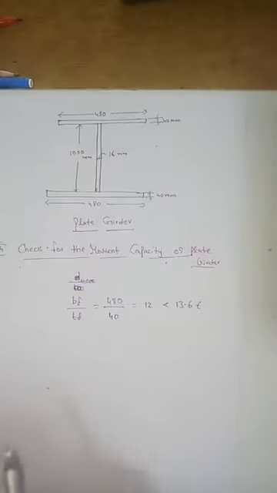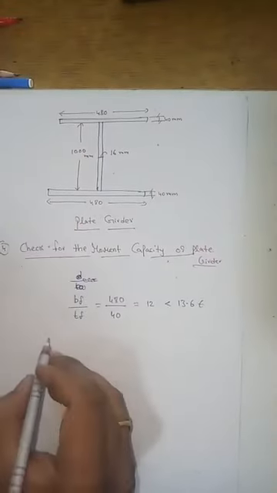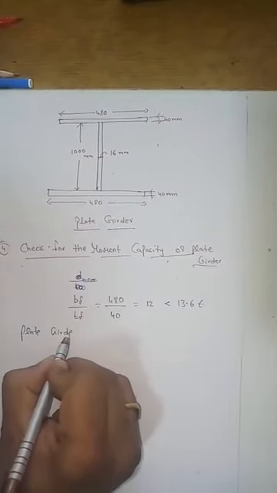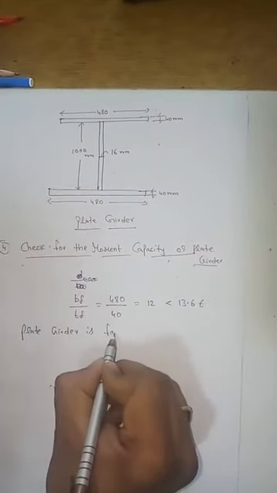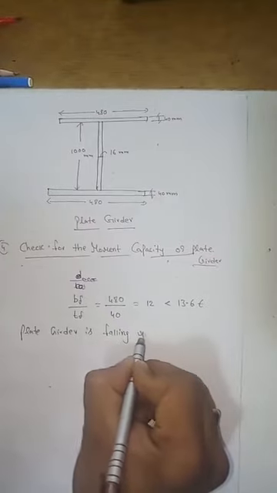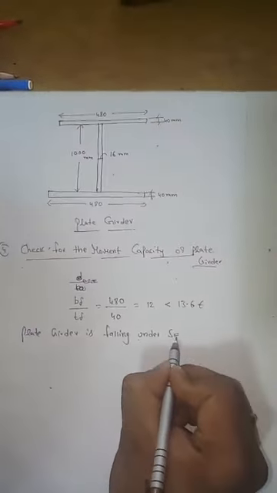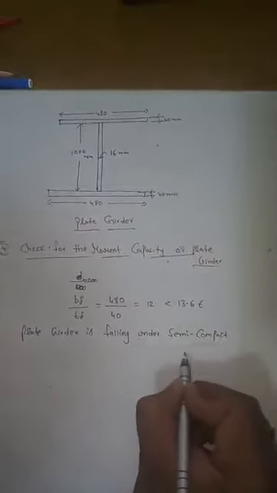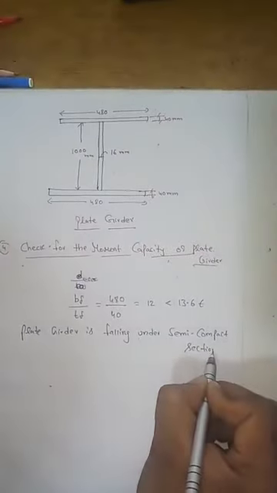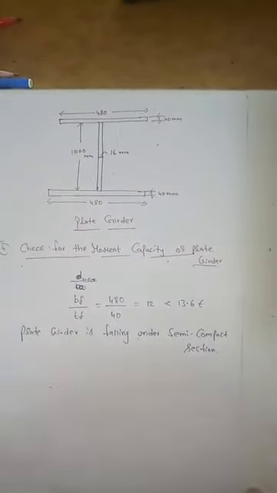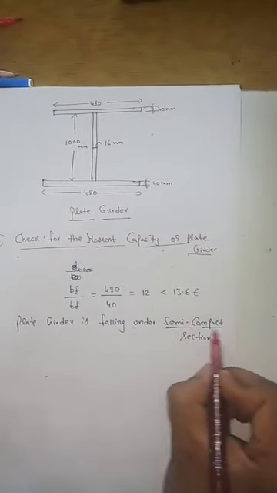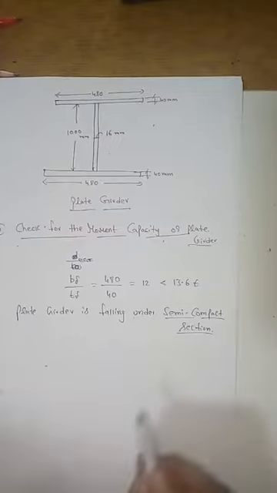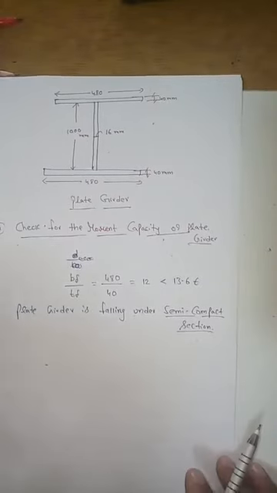Okay. So now you should write: plate girder is falling under semi-compact section. Okay, so very, very important. Where your section is falling under semi-compact section, as it is falling under semi-compact section, how do we calculate the moment?